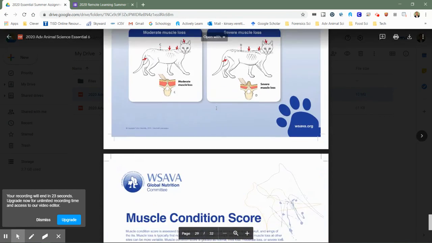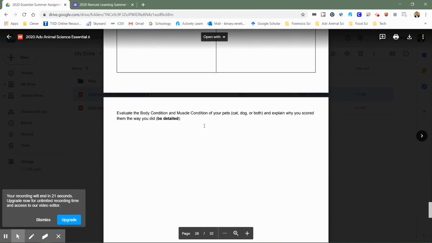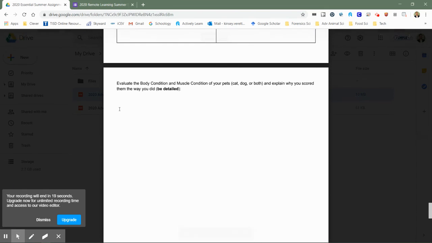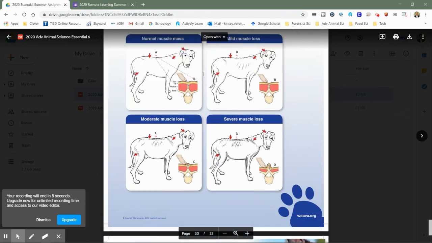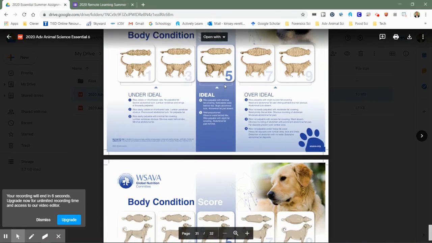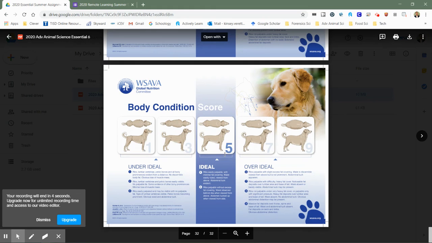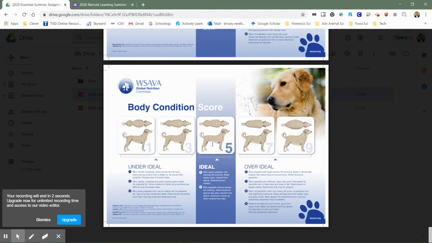Basically give them a score of where you think they lie. Are they obese? Are they underweight? Are they just about right? But explain why you evaluated the animals that way. That gives you some things to look for in each of these little tables or PDFs here. So just look through those and score them. That's all.